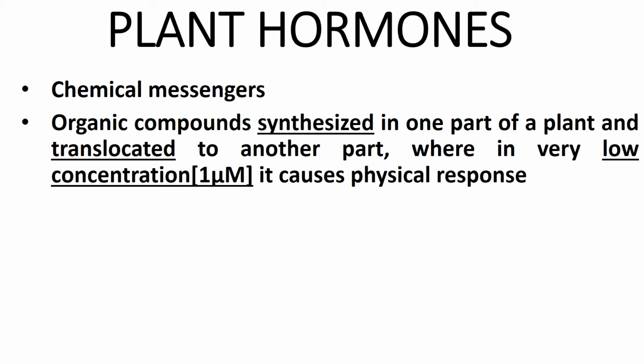What I meant to say is the plant hormone is synthesized in one part, but its functionality is seen away from this part of synthesis. It doesn't mean that it only shows effect away from the part it is synthesized. It does show effect on the part it is synthesized, but it has to be translocated to other parts as well. For example, in the case of ethylene, when synthesized by the plants, it causes the ripening of that plant fruit, as well as spreading into the nearby fruits and causing the ripening of others as well. So that is what I mean.